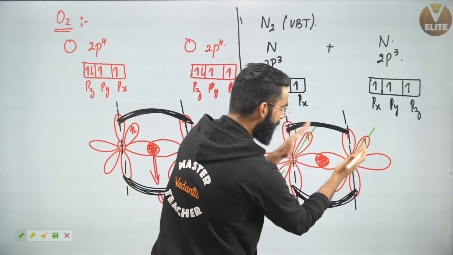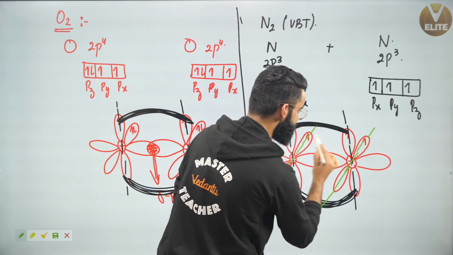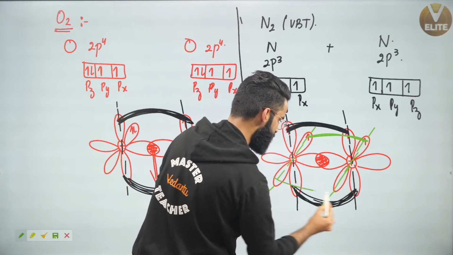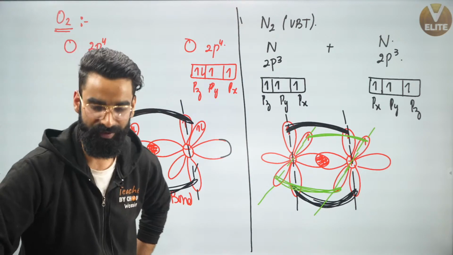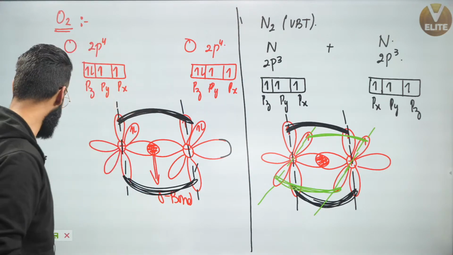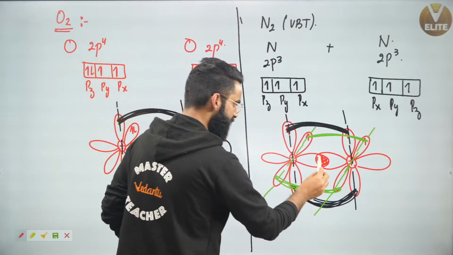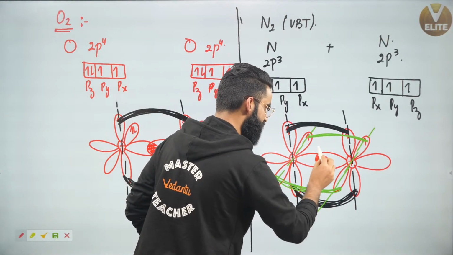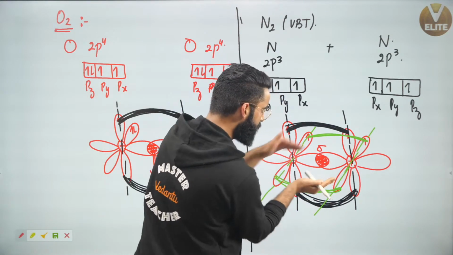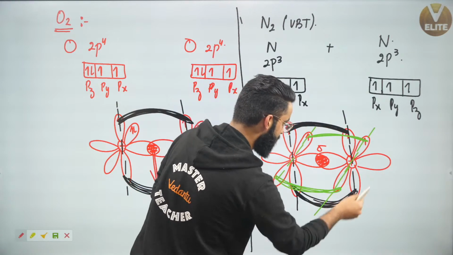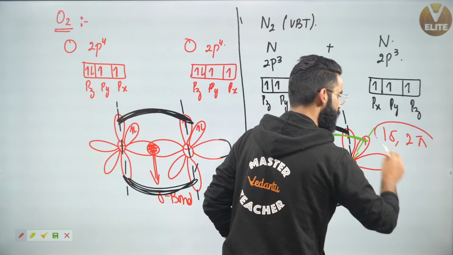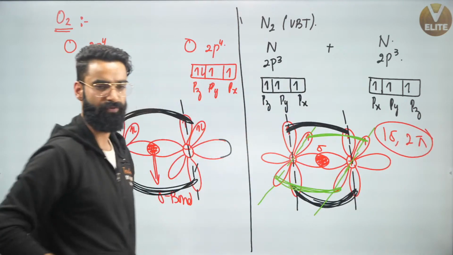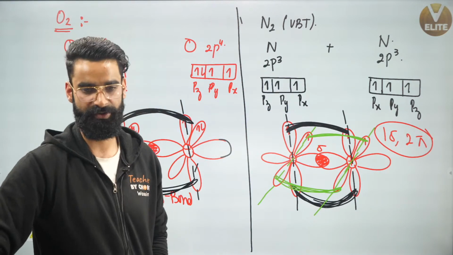Can I say these two axes are again parallel to each other? So this one and this one, they would have formed one more pi bond. So till now you got to know, in case of your N2, this was your sigma bond which got formed. This was one pi bond, and this one is another pi bond. So one sigma and two pi bonds were formed due to the formation of N2 molecule